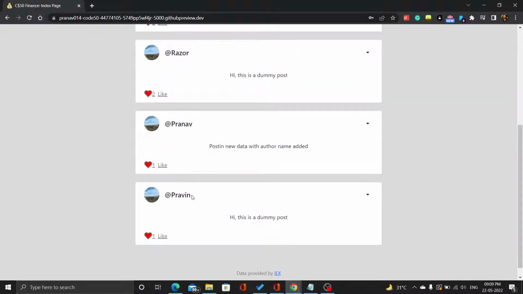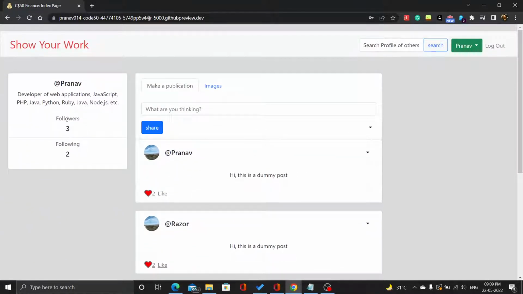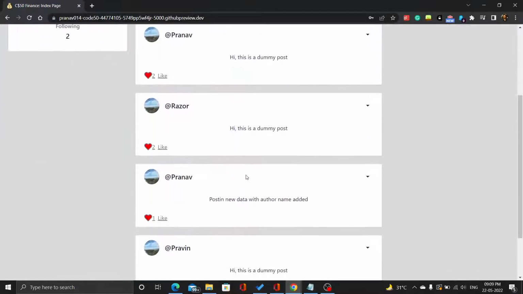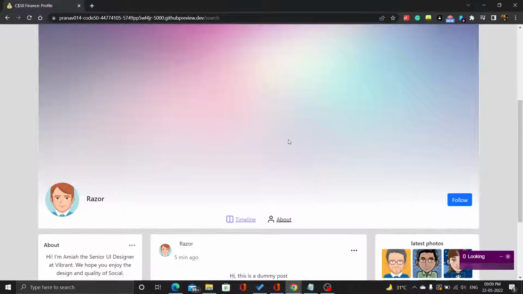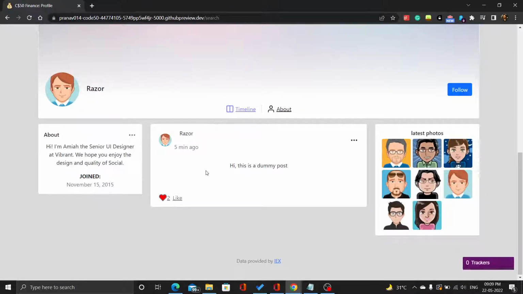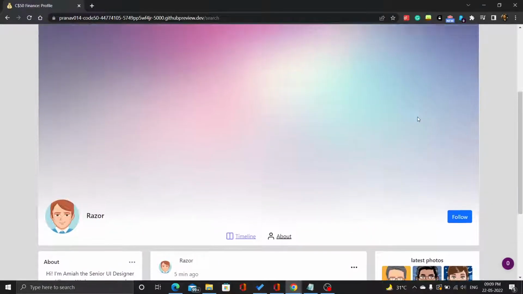So there are two other users which I have followed. So here are the 3 followers and 2 following. That's why there are this many posts. If you want to see other students' profiles, you can just go here and search, and you will see the profile of the user and you can follow them.